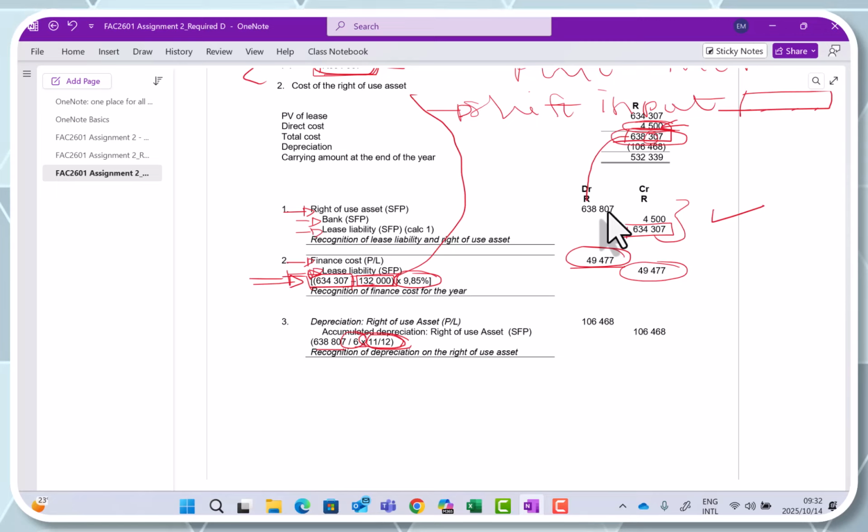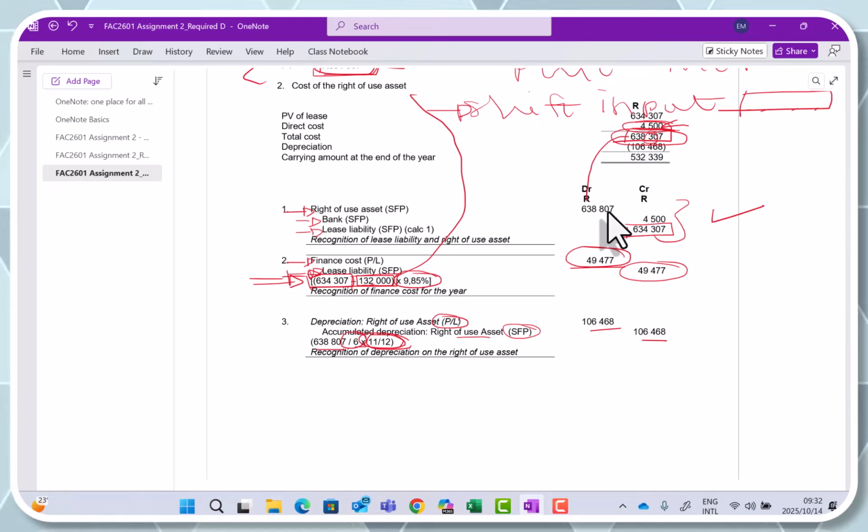I will debit the depreciation on the right of use asset, which is the profit and loss account, 106,468 Rand. I will credit accumulated depreciation on the right of use asset, which is my statement of financial position account, and then also 106,468 Rand. And that is it for required number D. It is as easy and as simple as that.